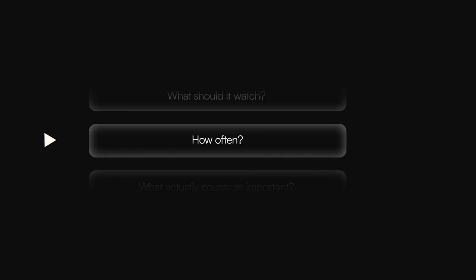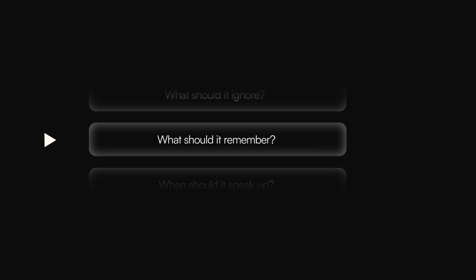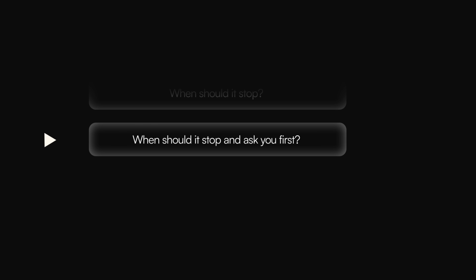So here's what I really want you to take from this. The skill that's about to matter isn't writing one clever prompt. It's knowing what to hand the loop. What should it watch? How often? What actually counts as important? What should it ignore? What should it remember? When should it speak up? When should it stop? And when should it stop and ask you first? Answer those well, and you've built yourself a tiny worker that watches a problem for you around the clock. Answer them lazily, and you've built a headache. Same as managing any real person.